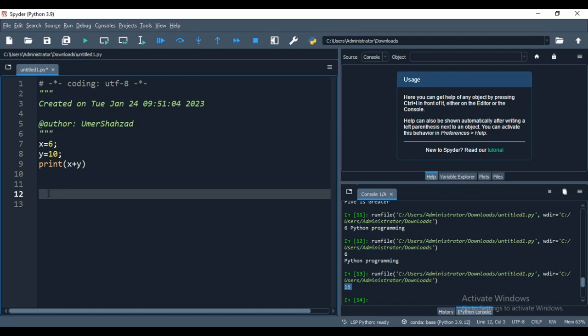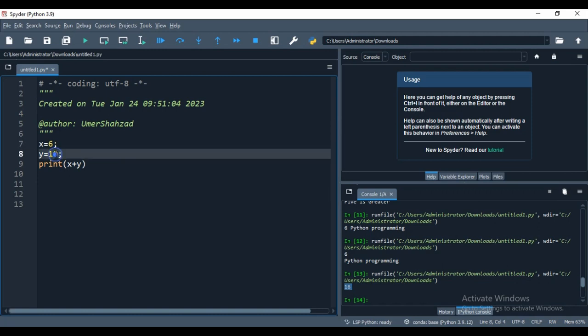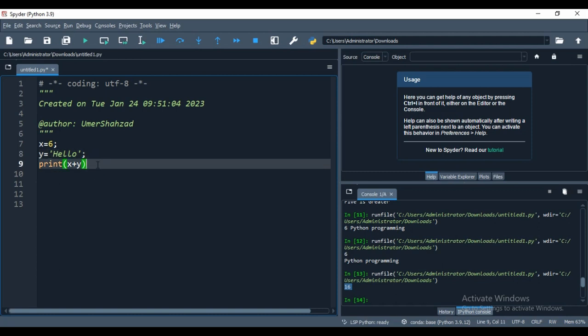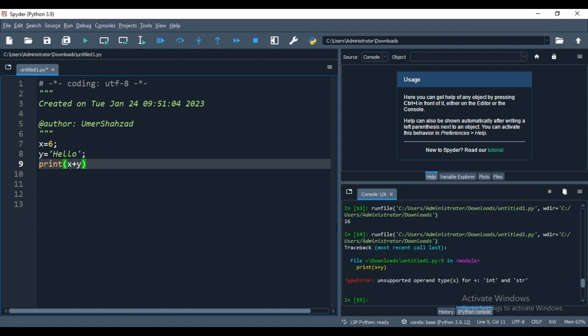We will cover some more Python, that how you can add one thing more here. Just as a hint, if I take the string here, I'm saying hello, and I say print x and y. We remember like the other languages. If I run this code, it gives me the error: unsupported operand type for int and string, that you cannot add the int and the string.